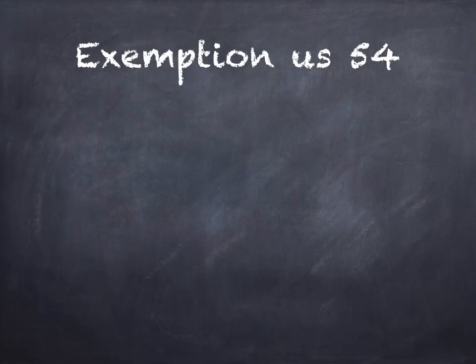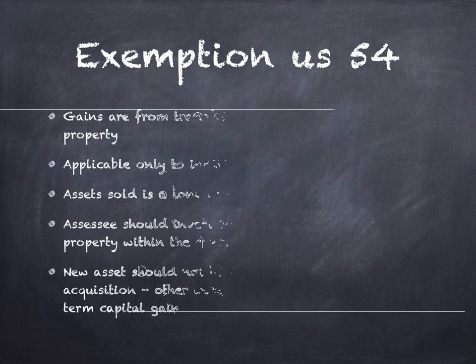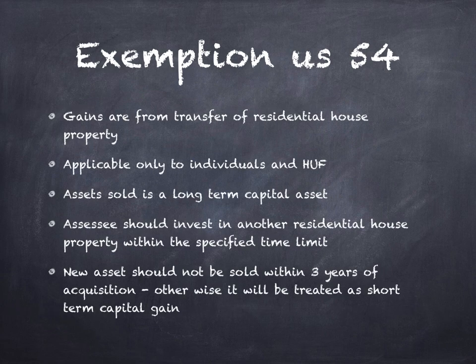After calculating the long-term capital gain, the assessee is eligible for exemption under section 54. The exemption is for capital gain from the transfer of residential house property. The long-term capital gain should have occurred because of transfer of a residential house property, which should be invested in another residential house property in a stipulated time.